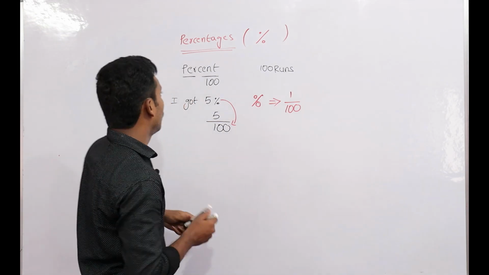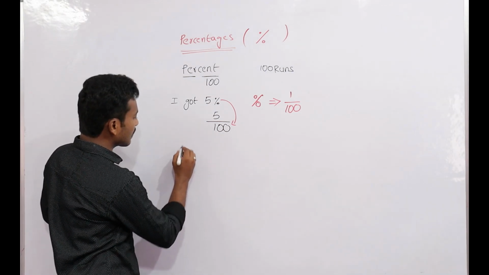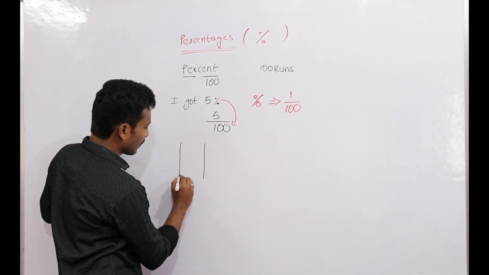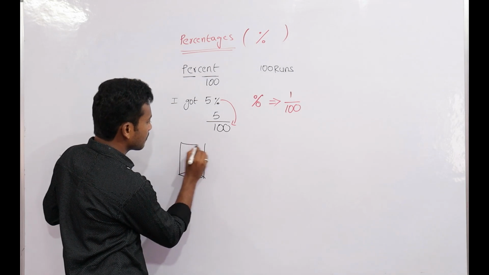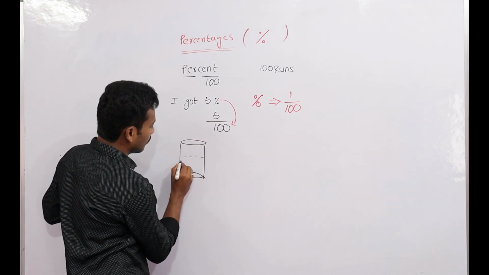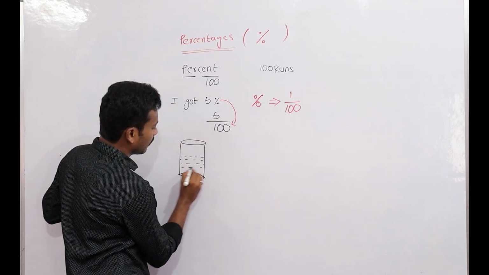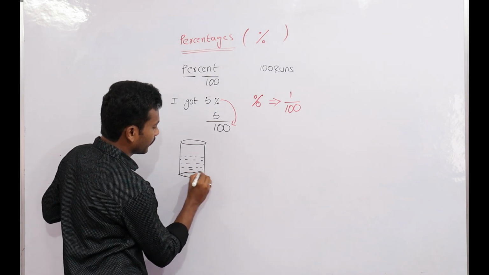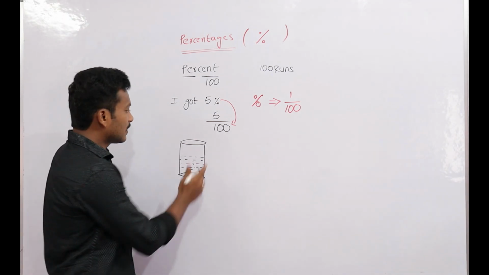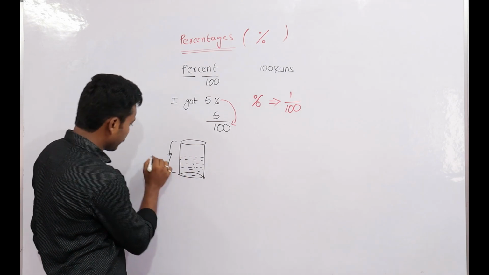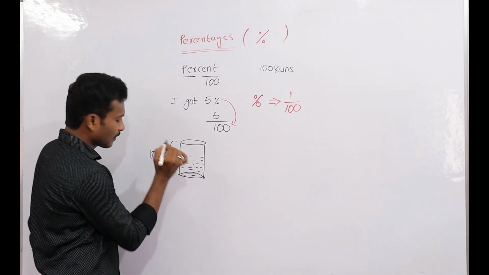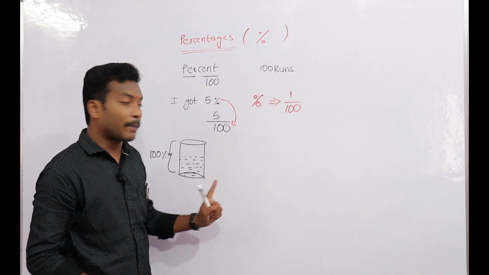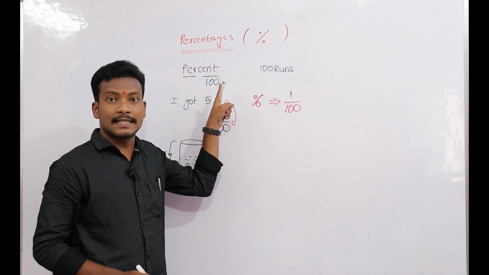Another meaning: what is percent? Suppose this is a tank or a jar. This total we call 100%. Always we are comparing a percentage with a total of cent, that is 100.